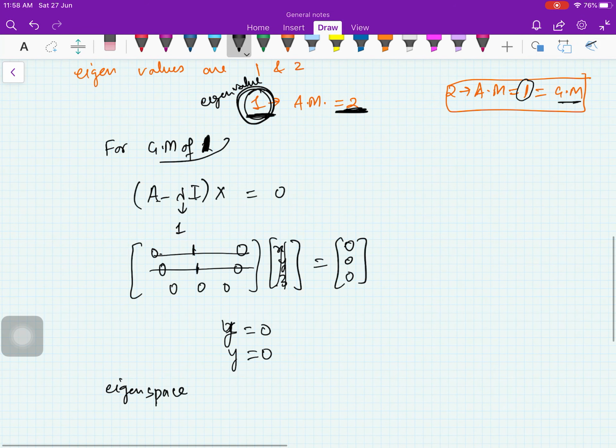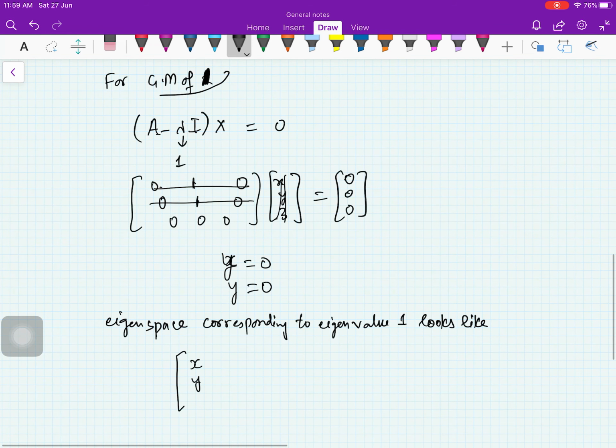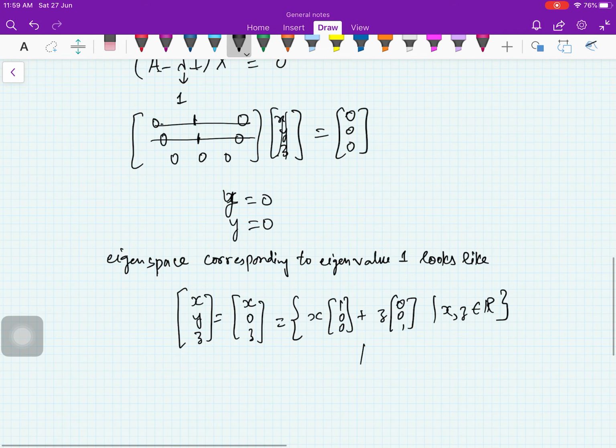Therefore your eigenspace corresponding to eigenvalue 1 looks like x, y, z equal to x as such, y is 0, z as such. So this is x into 1, 0, 0 plus z into 0, 0, 1, where x and z are real. Therefore its dimension is 2, because it is spanned by these two linearly independent vectors.